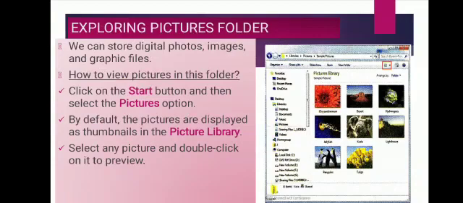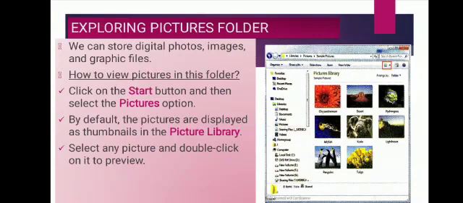First, to open this folder, click on the Start button and then select the Pictures option from the right pane. Then the Pictures folder will open. Now by default the pictures are displayed in the Pictures library. Now see in the diagram, you will find various buttons organized: Organize, Share with, Slide show, Burn and New folder on the bar of the thumbnail. Above it are given Organize, Share with, Slide show.